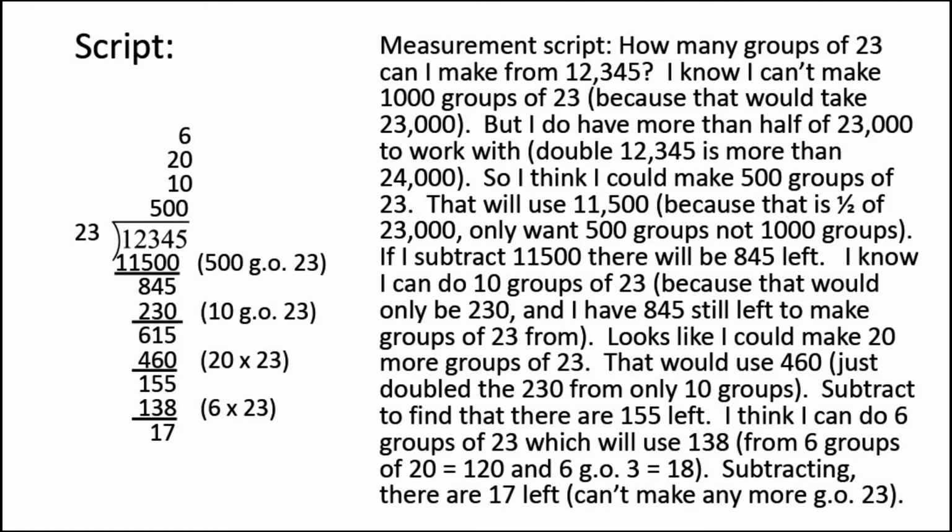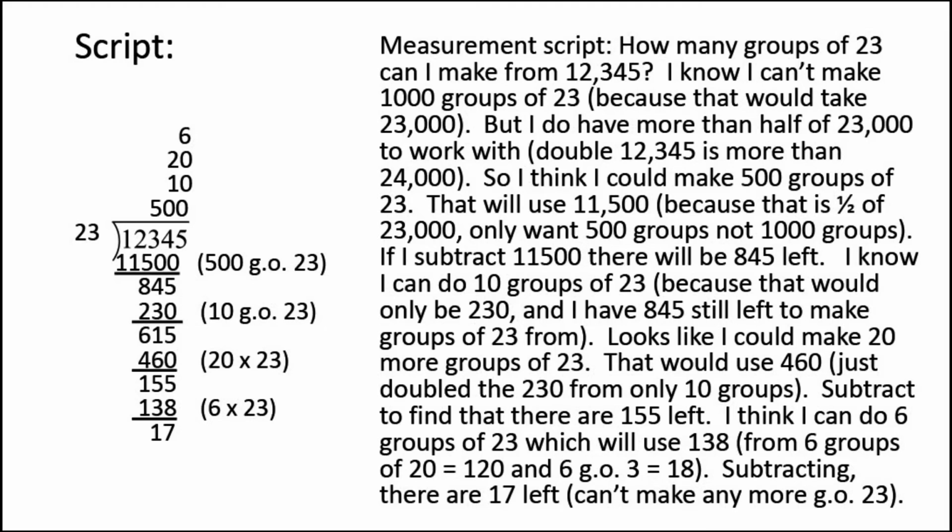One thing to note is that if you're considering the problem in terms of measurement, the division question seems much more natural. So for this problem, 12,345 divided by 23, for sharing, the question is, how many does each of the 23 groups get? Or how many is in each of the 23 groups if I share 12,345 equally among the groups? But the measurement question seems to, at least for me, flow much more naturally.